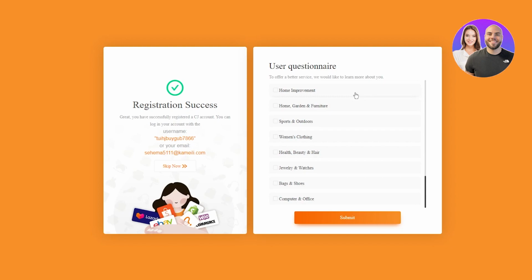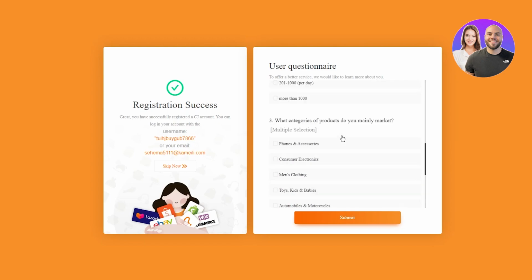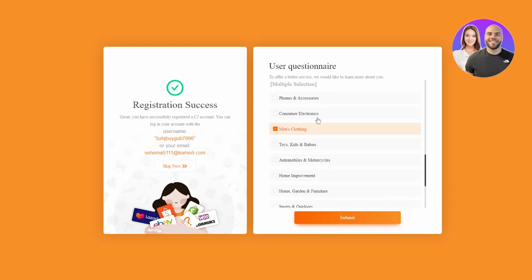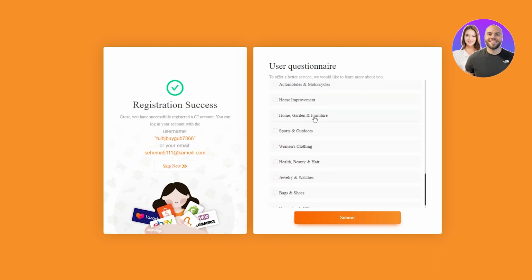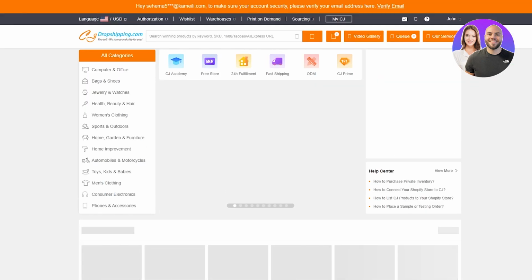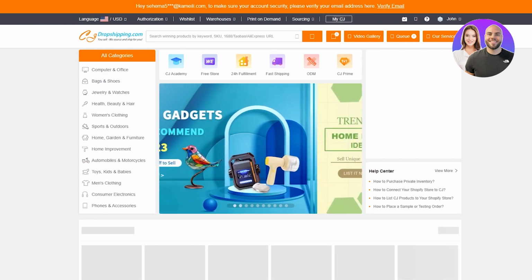Then it's going to ask what categories you want to choose. So don't worry too much about this one if you're not sure. Just choose a few ones that maybe you're thinking. So we'll go for consumer electronics and men's clothing. Okay. So I'm going to come here, eBay, just starting. And I'm going to go with men's clothing and consumer electronics. Yeah. So now we're going to submit. Okay. And you will then be brought back to the CJ Dropshipping homepage.